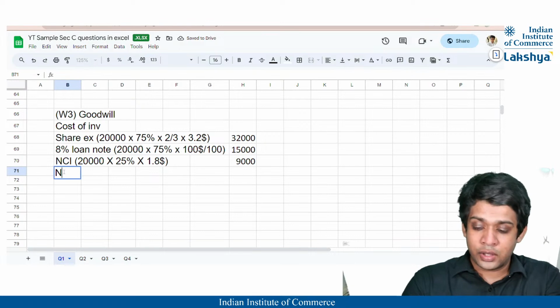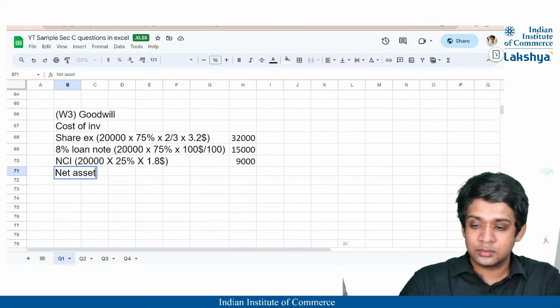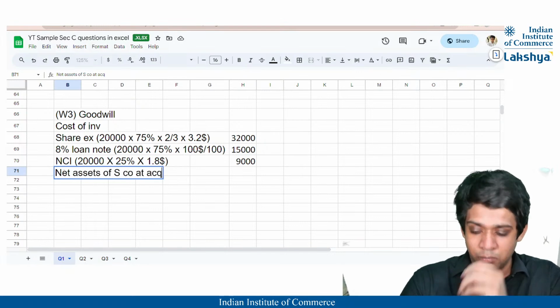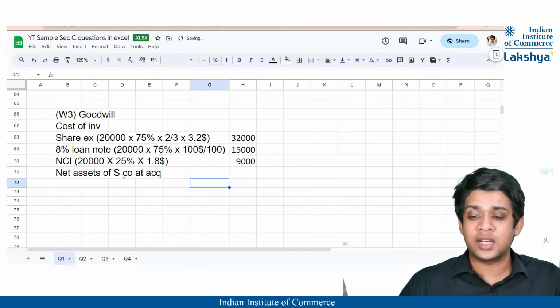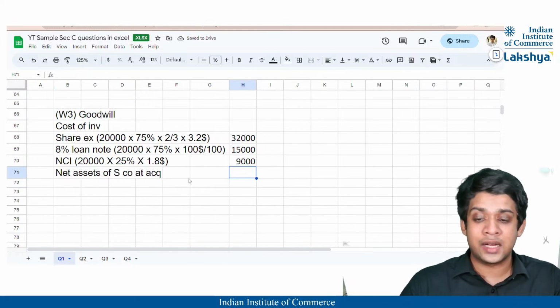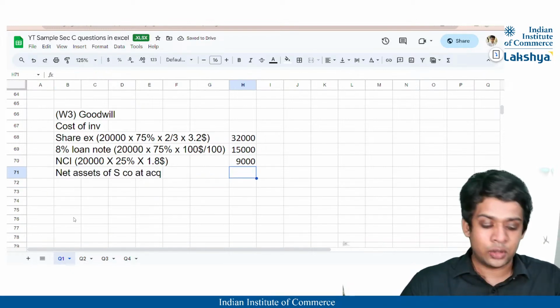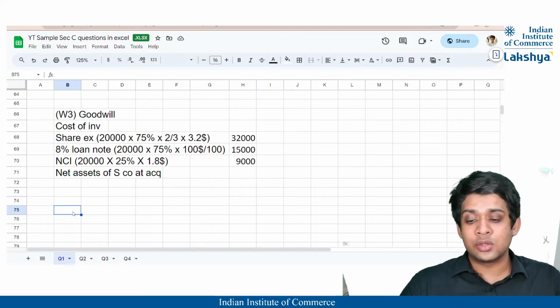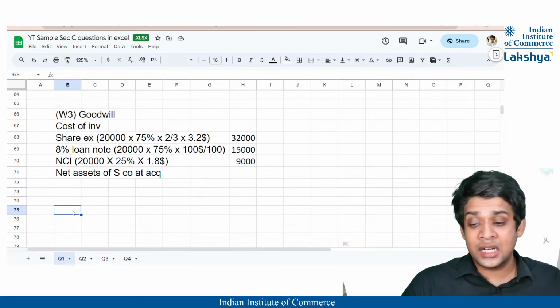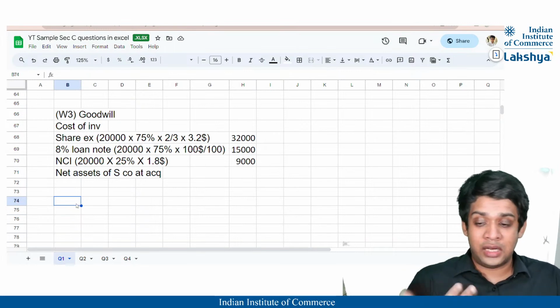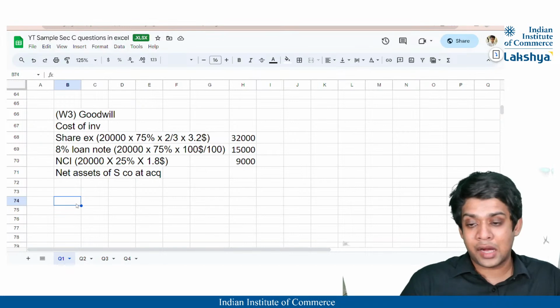From this, then eventually we are going to subtract the net assets of subsidiary company at acquisition. I'm so sorry, guys, this is going to be subtracted. We have not calculated this as yet, and that is the reason why I'm not doing its calculation. Okay. And also, guys, we have actually made a share exchange. So that means technically we have to issue shares out in the market, correct?